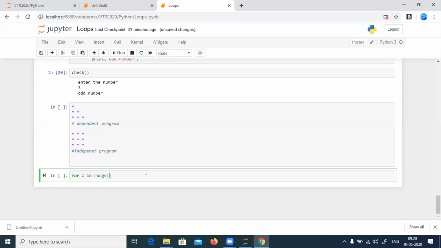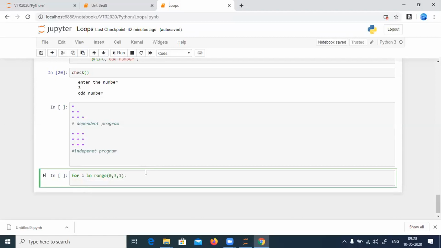So what must I write inside the range? 3. Yes, you can write 3 inside. So what will I get? 0, 1, 2. Okay, so I can also write it like start from 0, end at 3, every time go by 1. This is also fine. So now I've entered the loop. I'll get 3 loops, 0, 1, 2. I get 3 rows.